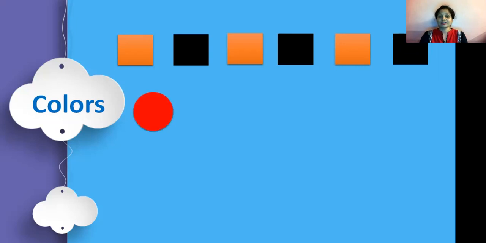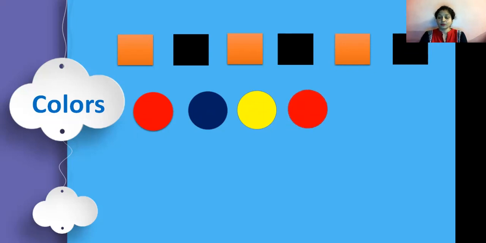Now let's try with this picture. Red circle, blue circle, yellow circle. Is there any pattern over here? Is something repeating? No. It means there is no pattern. If you look at the colors only, red, blue, yellow, nothing is repeating.